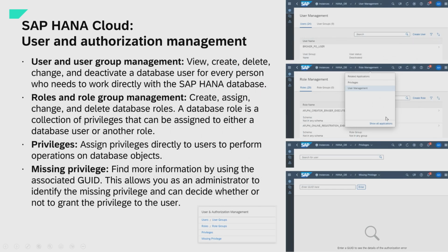User authorization and management is also a central piece of the instance administration in HANA Cloud, like user and group management, role management, privileges, and missing privileges. Missing privileges is a nice feature because when you execute a SQL statement and get an error message that you have no privilege, you get a GUID. You can enter this GUID here, and then you get all the missing privileges listed.